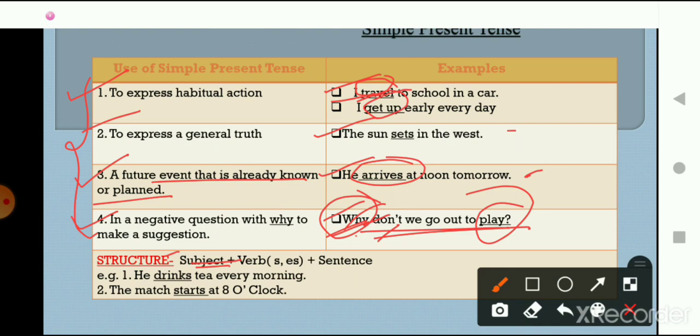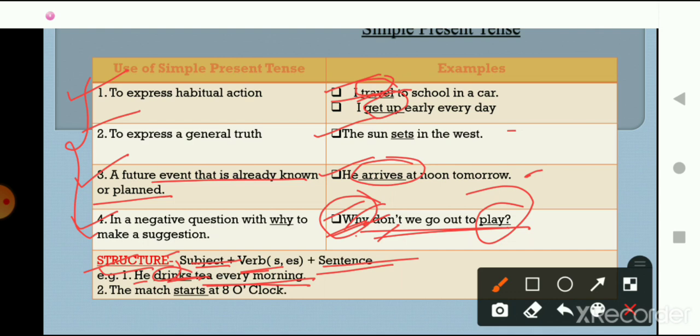How can we make a simple present tense? First of all we have to write the subject, then with the subject we use verb or s or es. Okay, and then the remaining part of the sentence. Let's see an example. He drinks tea every morning. Okay, so here the subject is he, and with the verb drink we have put s, drinks, then the remaining part of the sentence. Okay, this is the structure of simple present tense.